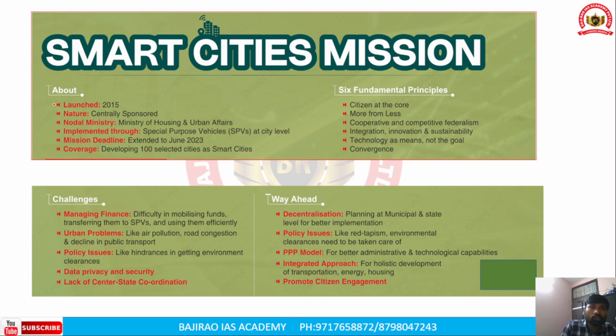This mission was launched in the year 2015. It is a centrally sponsored scheme where the funds are given by the central government and the state governments as well, in a 60-40 ratio for normal states.